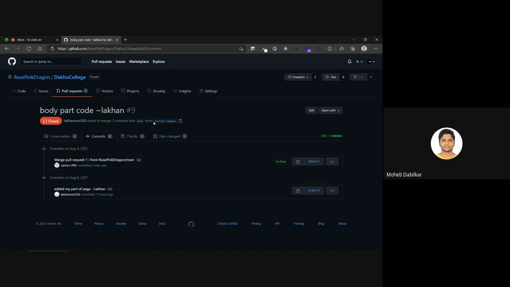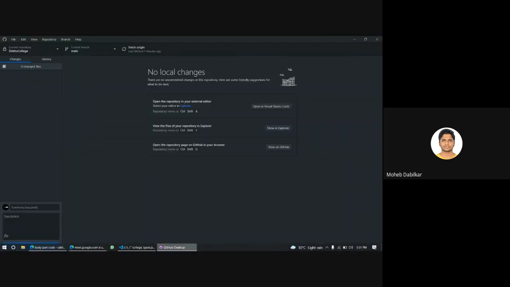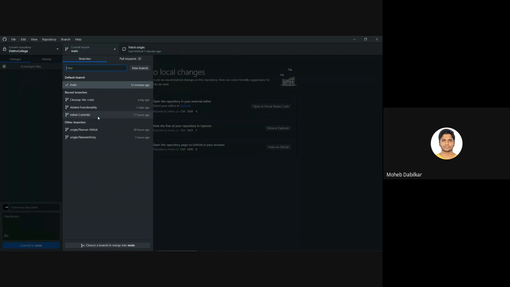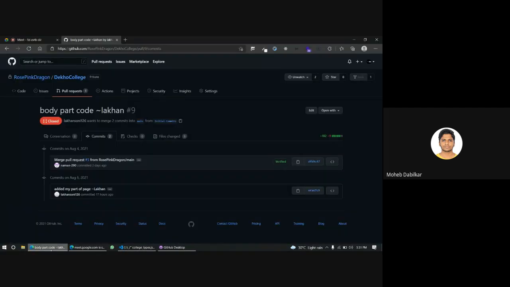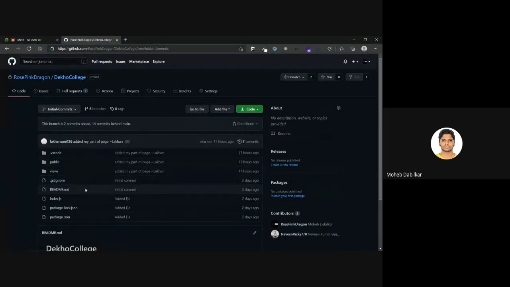Yeah. You see, this is from initial commits. Okay, that is why I closed it. Every time you are making a new branch, don't have something like this. This initial commits is my branch and it was the very first branch. Okay, and you are still adding code to the same branch. So if it is coming from initial commits now, I cannot keep it for myself.